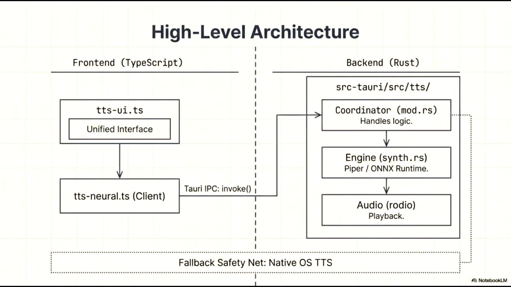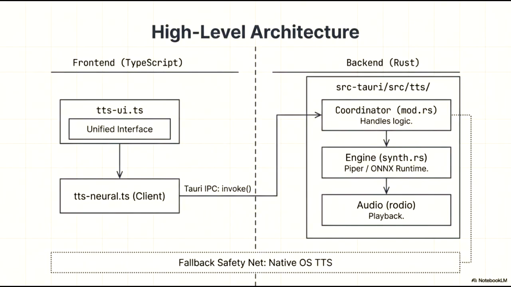This architecture diagram outlines the flow of our text-to-speech system, bridging a TypeScript front-end with a Rust-based back-end. In the front end, the TTS UI.ts module provides a unified interface, which interacts with TTS Neural.ts to initiate requests. These requests cross the bridge to the backend via Tauri IPC. Within the backend's dedicated TTS module, the coordinator handles the primary logic and directs tasks to the engine, where Piper and the ONNX runtime perform the actual synthesis. The final audio output is managed for playback by the Rodeo library.